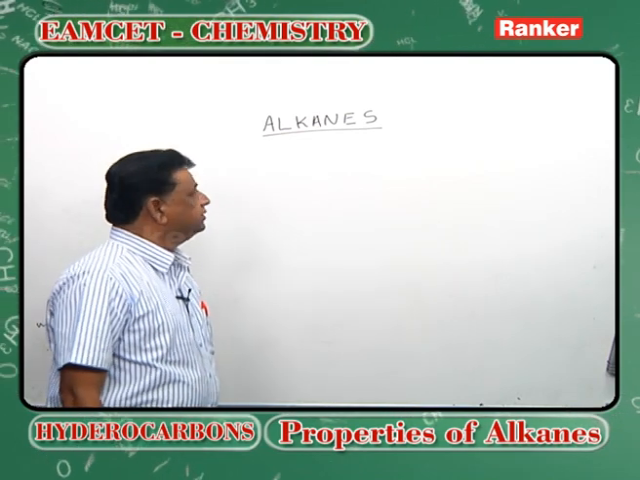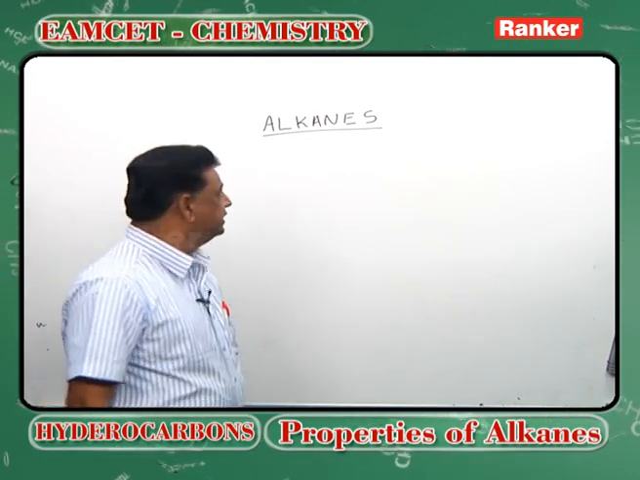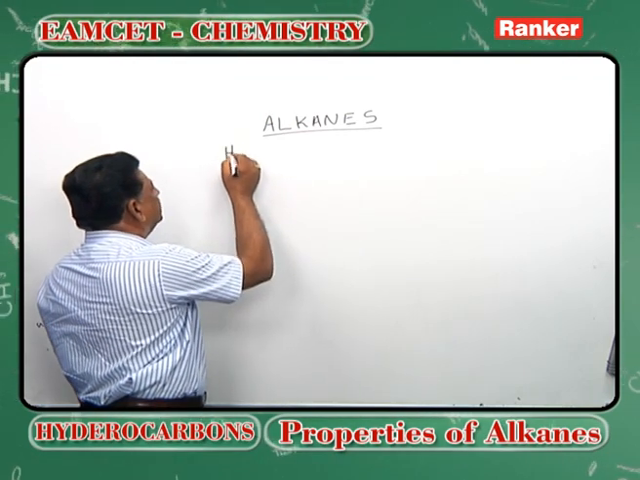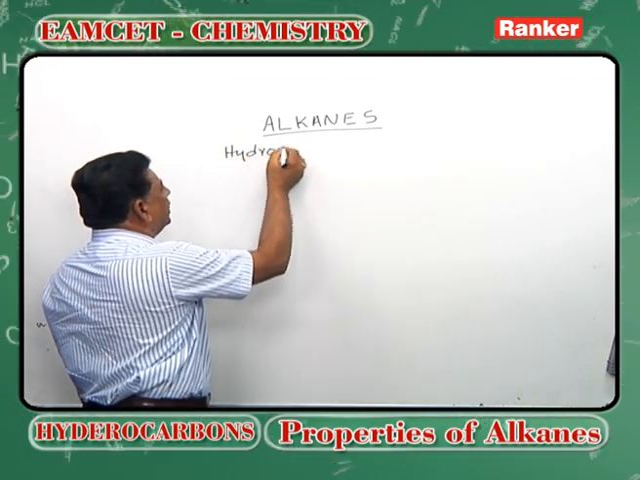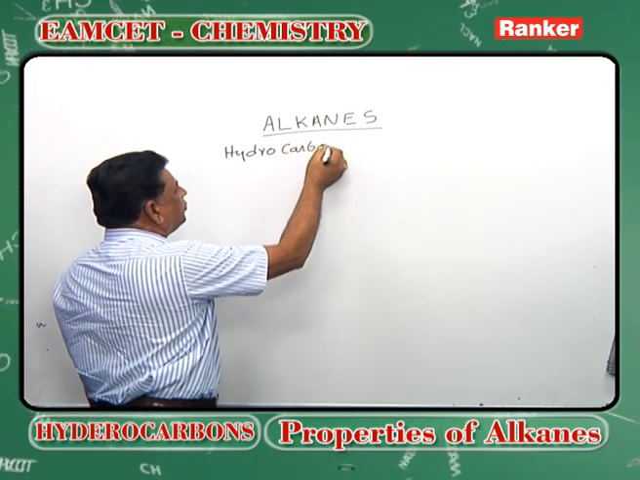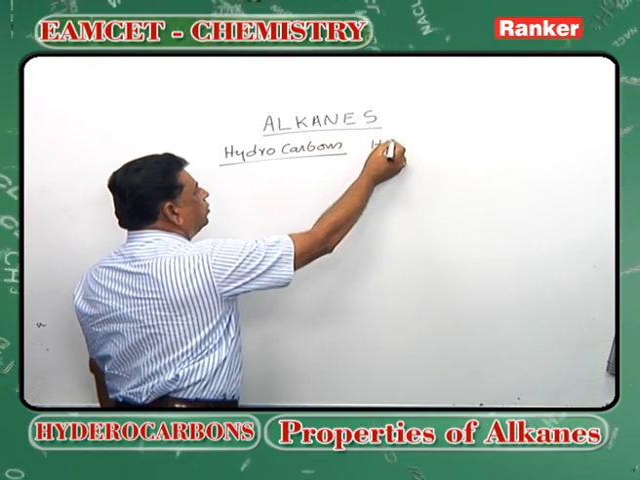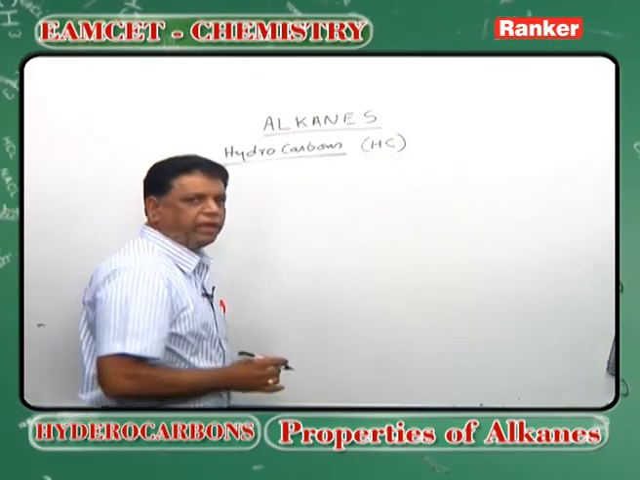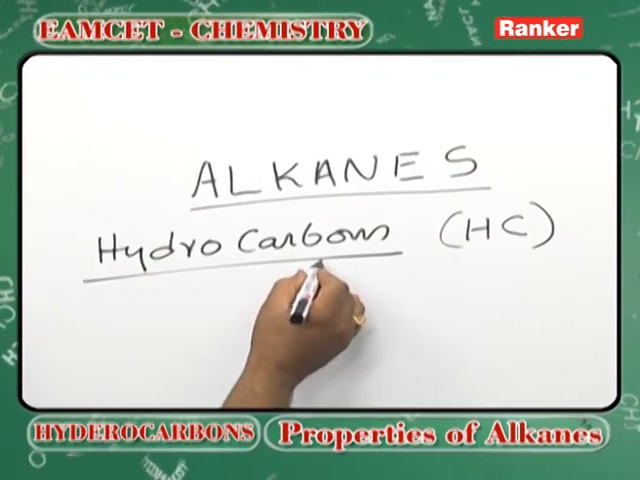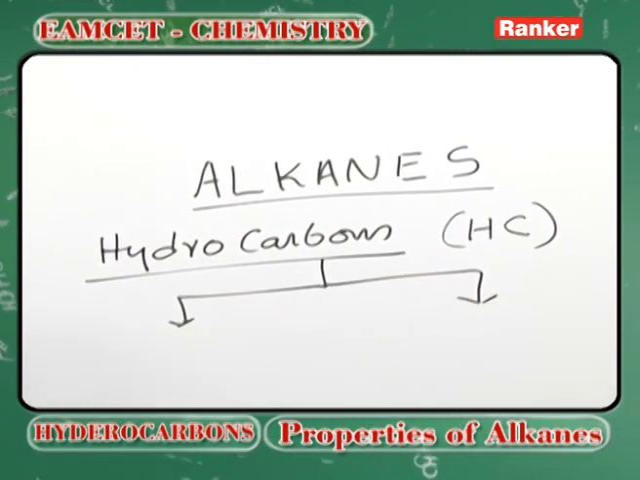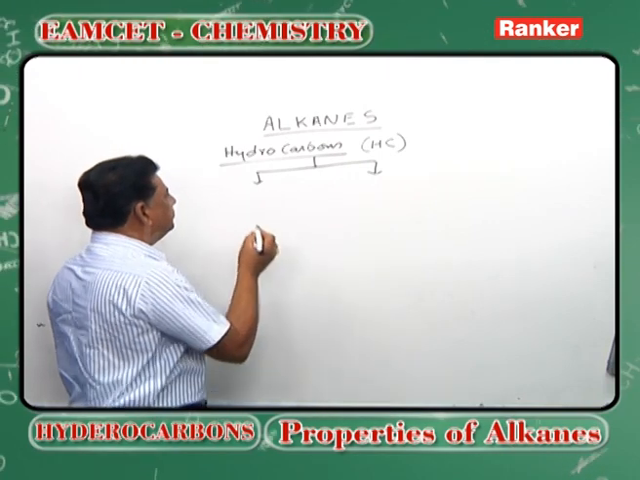We have a topic called alkanes, but this is a subtopic under the hydrocarbons. It's very clear: the compounds which contain only hydrogen and carbon are known as hydrocarbons. These hydrocarbons are divided into two types. This is a classification, which I will explain very briefly.